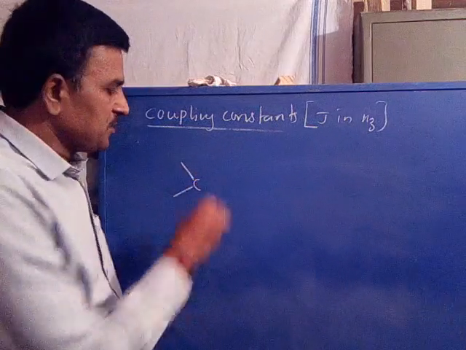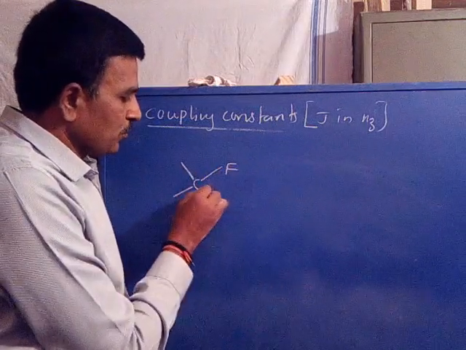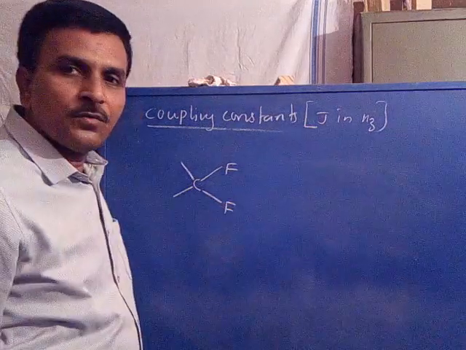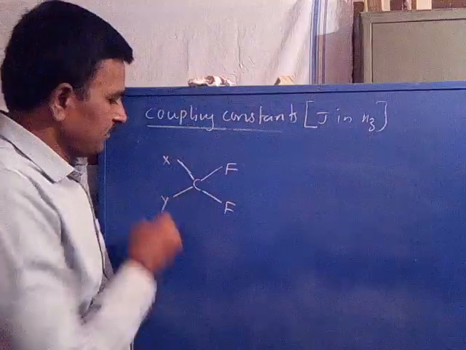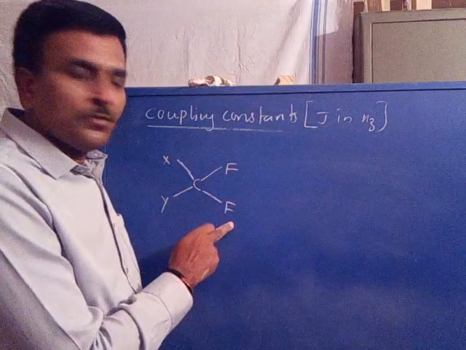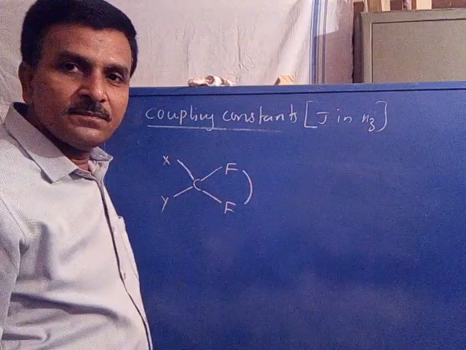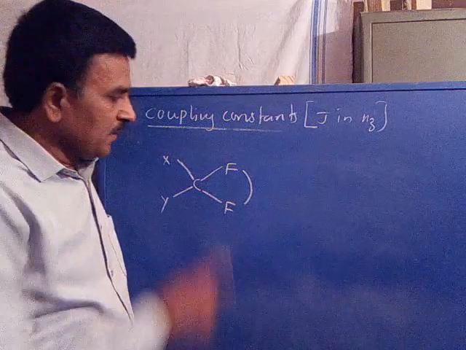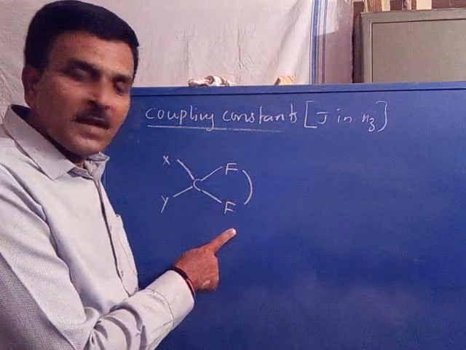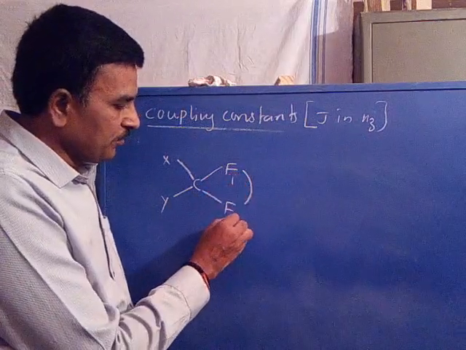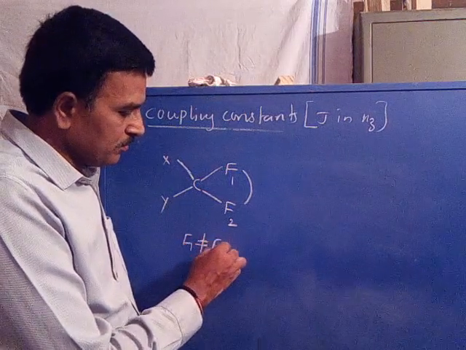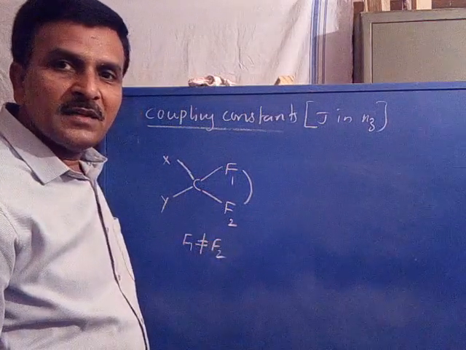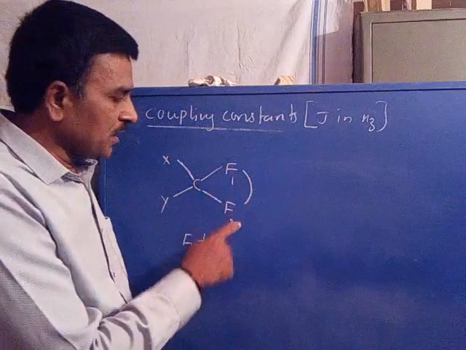Say this is the system where two fluorines are attached, along with X and Y. Now these two fluorines are coupled with each other. If these two fluorines become non-equivalent, say F1 and F2, if F1 is not equal to F2, under the conditions of non-equivalence, these two are coupled with each other.